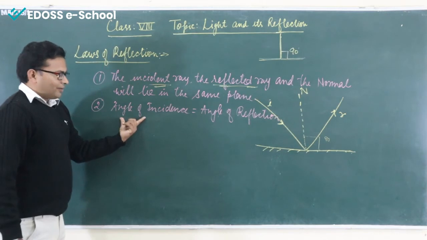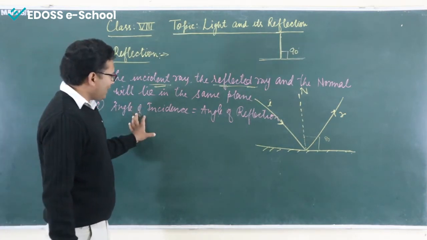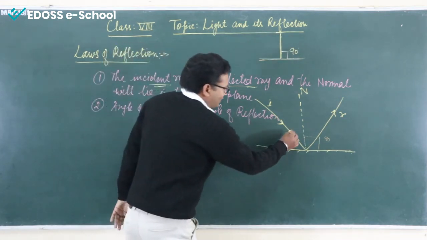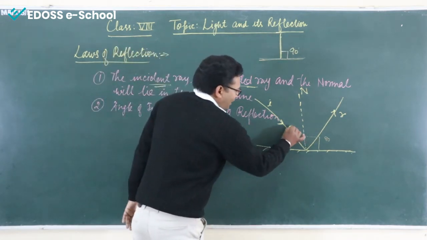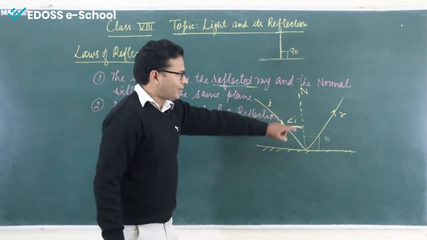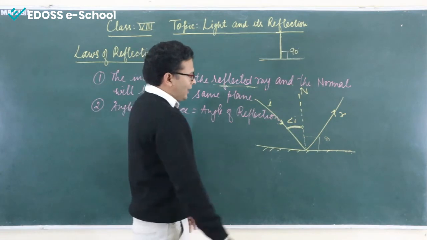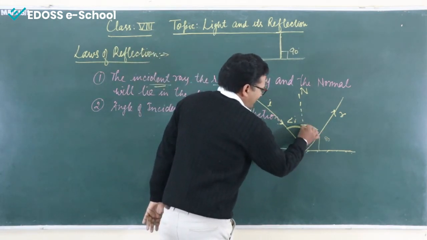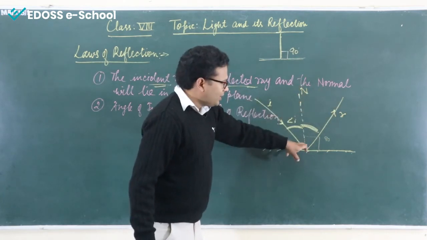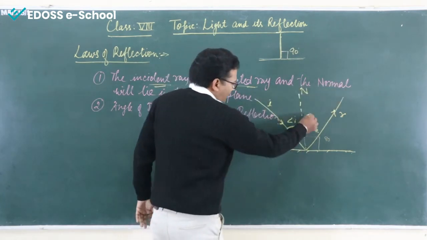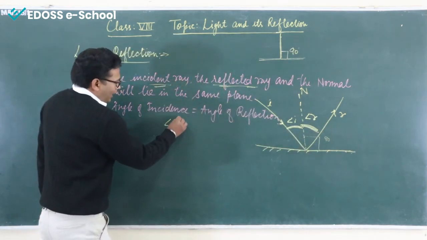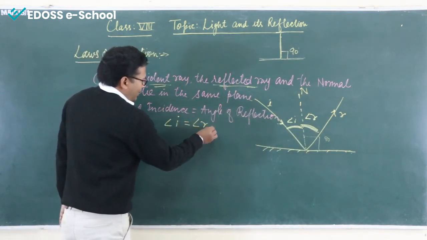Now, the second law which is very important, angle of incidence is equal to angle of reflection. Now, angle of incidence means the angle which is between the incident ray and the normal, and the angle of reflection, this angle as you can see, is the angle between the normal and the reflected ray. I am showing it by angle R. Okay. So, according to this law, angle I should be equal to angle R.